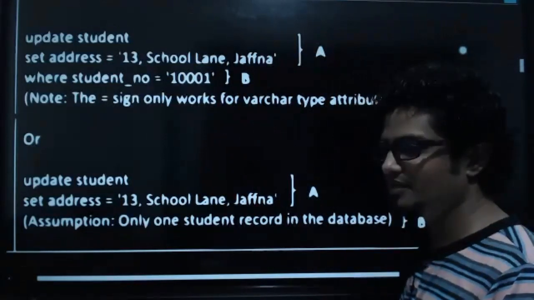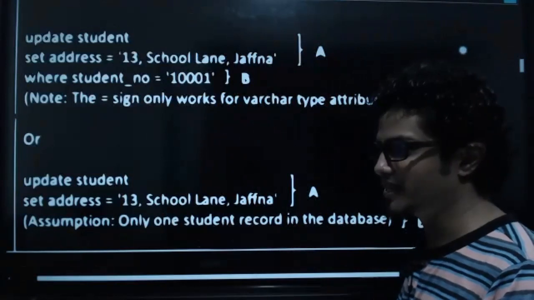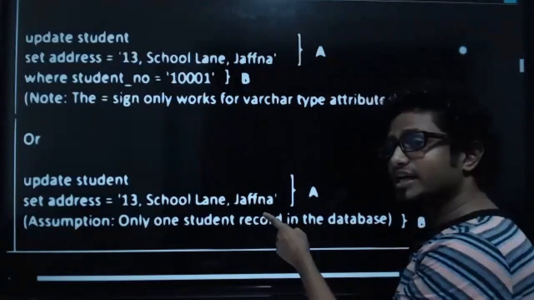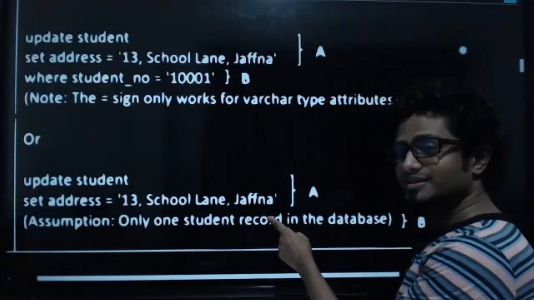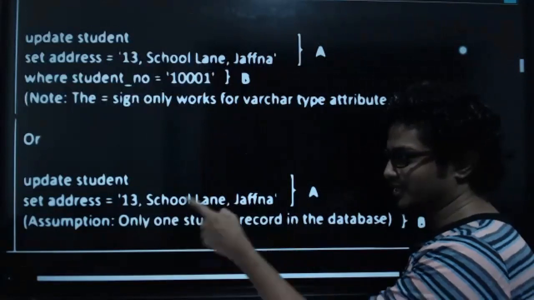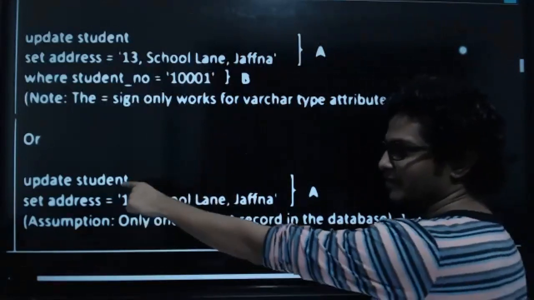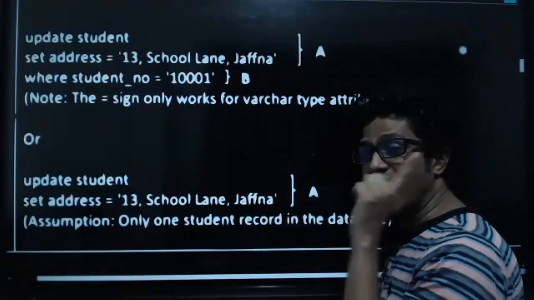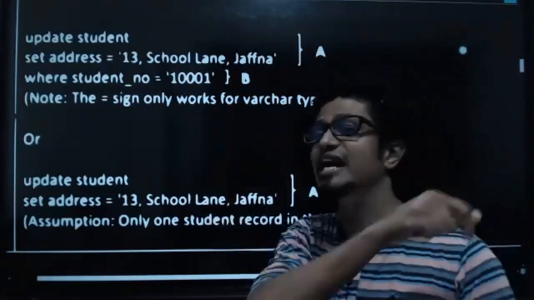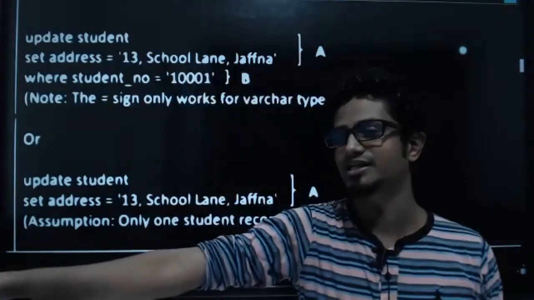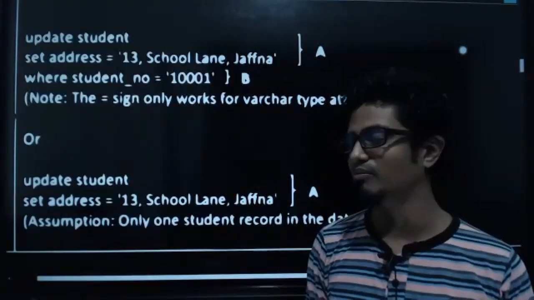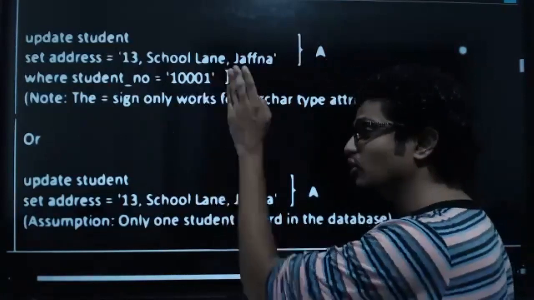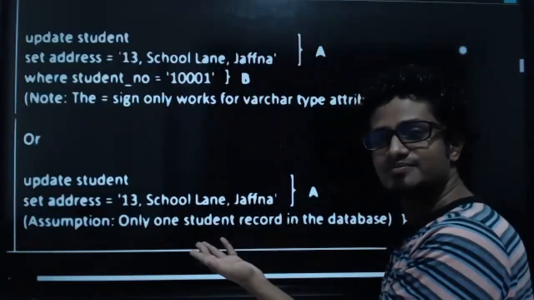Look at the last one which is mentioned there. Update student set address this one. Now, in this case, I do not recommend this. Why? Sure, I will explain, Mashuda. Focus on this. I will come back to there. Update student set address this one. What will happen in here? Where statement is not there. If where statement is not there, it will update all the records. That's where the problem is. It will update all the records, kids. If it is going to update all the records, there will be a problem, right?